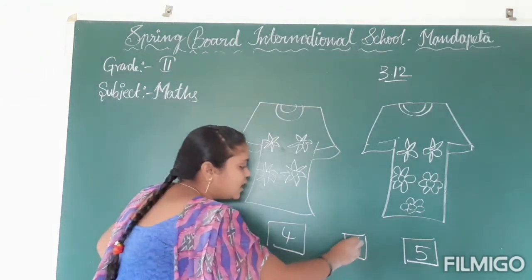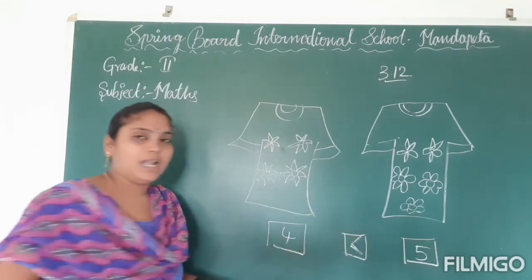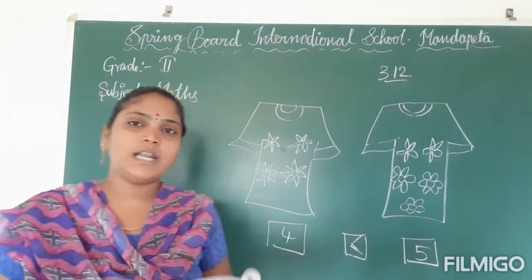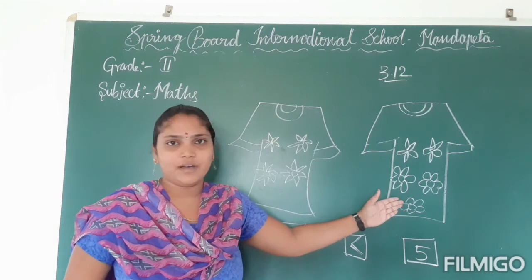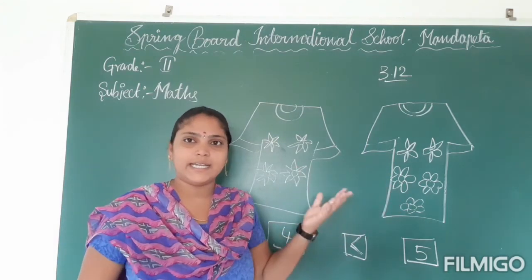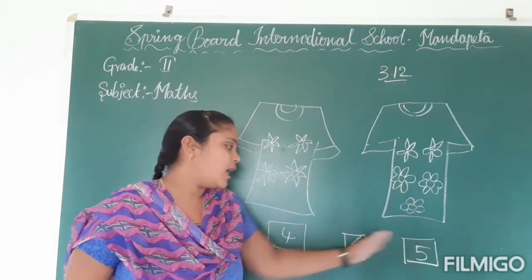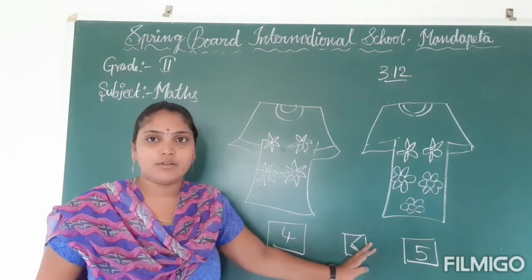So you have to place less than here. Okay, children, otherwise you can draw more than 4 also, like 7 or 8 flowers here, and observe which symbol you have to place here.